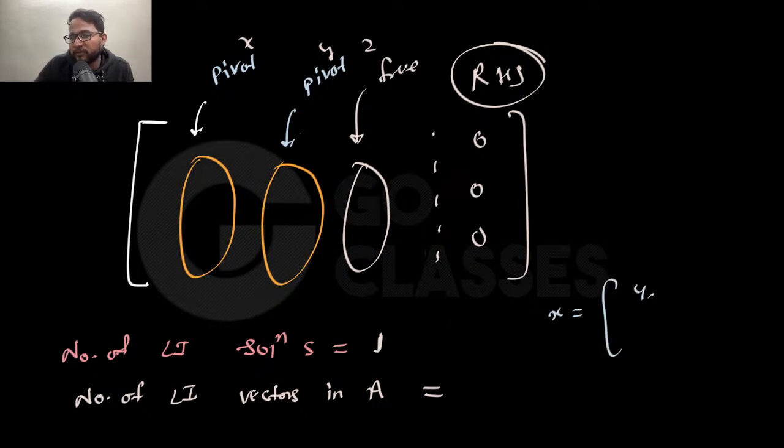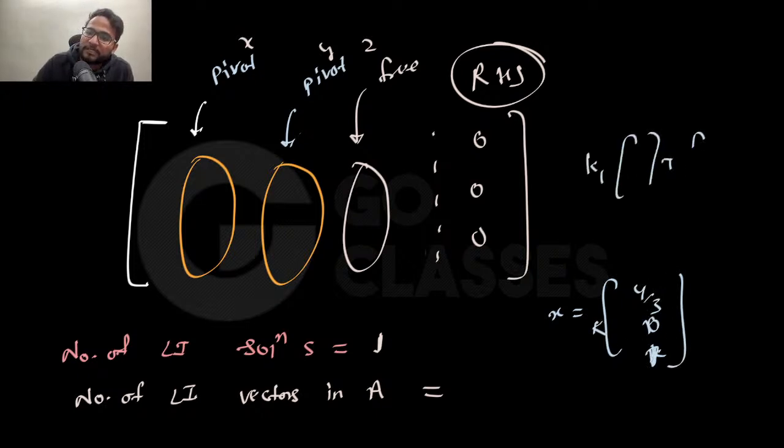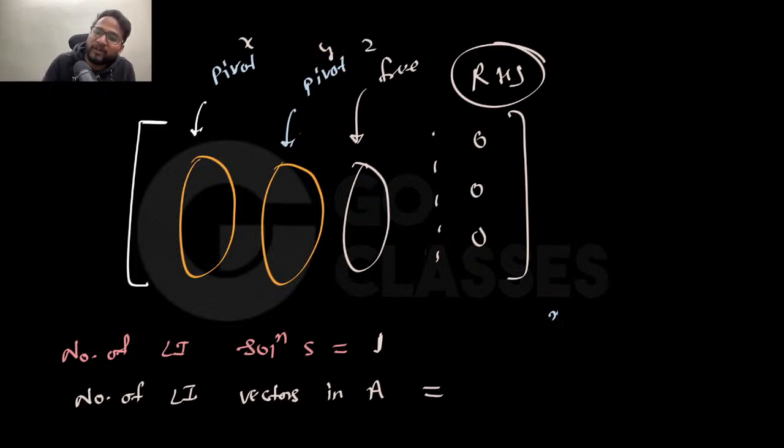That's how you represent 1 1 3 1 k, I mean 1 0 1 whatever, right? And then k, if there's one free variable, then k times something. If there are two free variables, then you will be representing something like this. If there are three free variables, then you will be representing it with k3, something like this. So it depends on the number of free variables and how you're representing the solution. So the number of linearly independent solutions depends on the number of free variables.